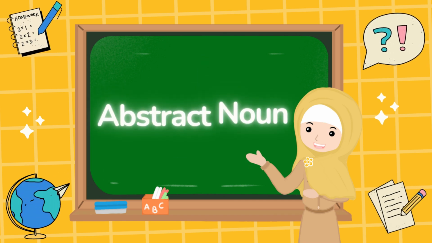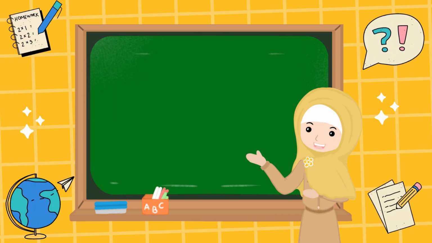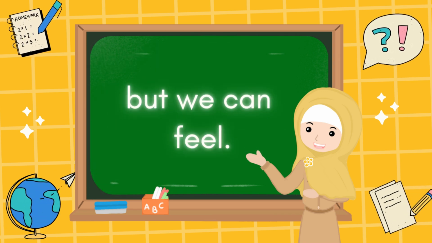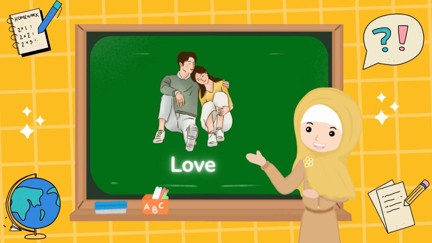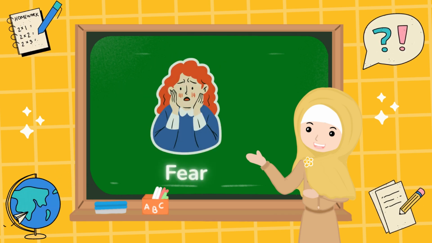Abstract noun. An abstract noun is something we cannot see or touch, but we can feel it, like love, joy, and fear.